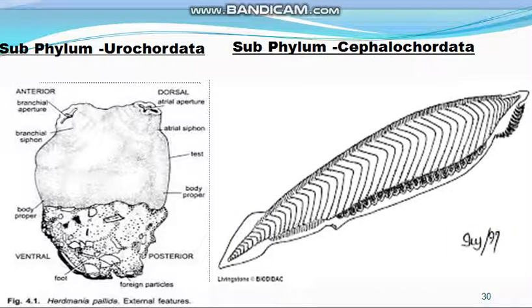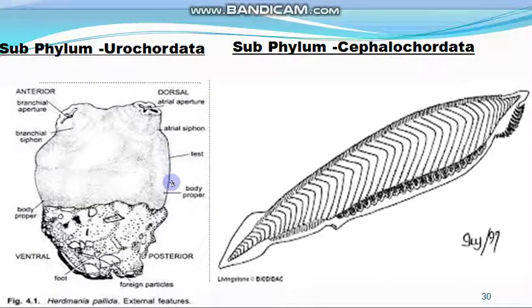These urochordates have a soft, bag-like, unsegmented body, and this is covered by a tunic or the test. This is one example of subphylum Urochordata, Herdmania, and you see that it has a soft bag-like body covered on the outer side by a tunic, known as the test.